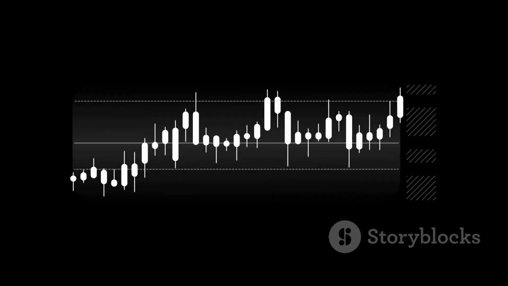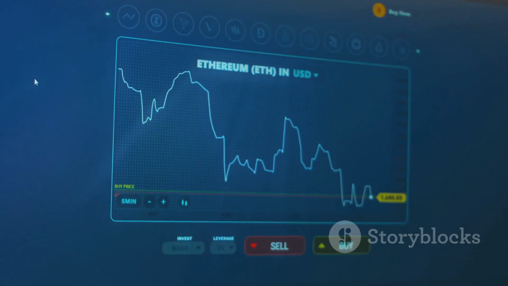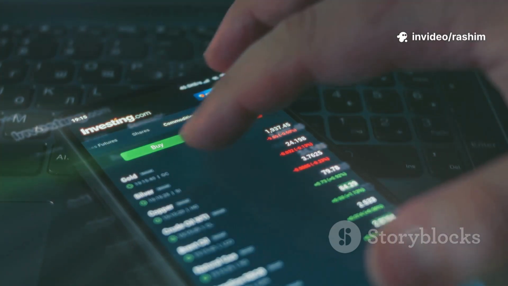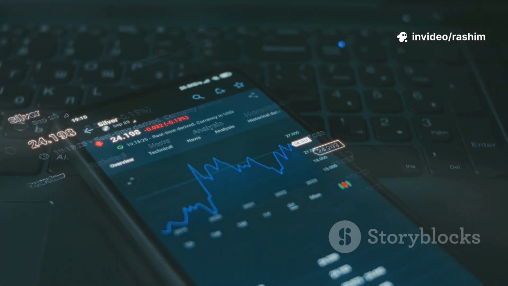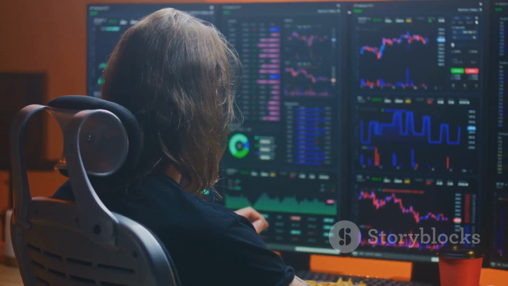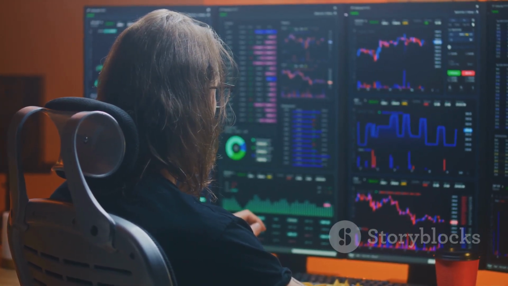A moving average smooths out price data to show you the direction of the trend. The RSI helps you see if a stock is overbought or oversold. There are hundreds of indicators available on TradingView, but you only need to learn a few to get started. Think of charts, patterns, and indicators as the building blocks of your trading strategy.